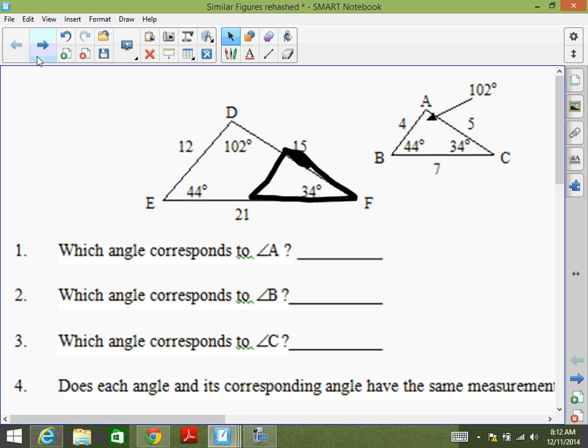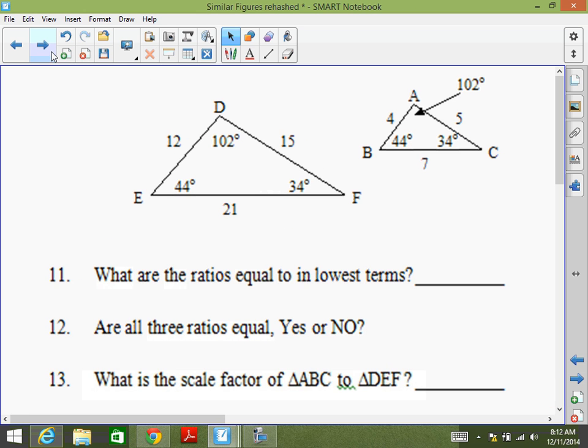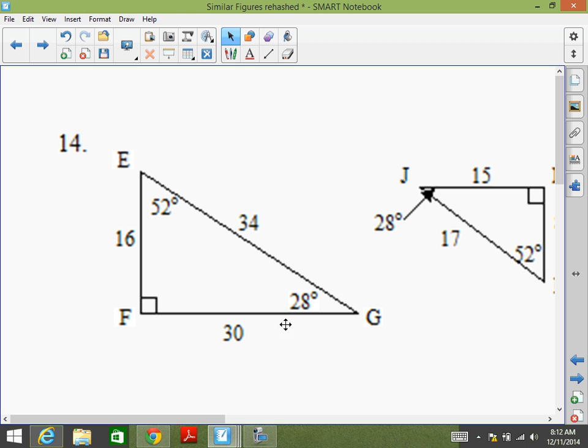So if I were to give you two similar figures like this, for example, and let's say you don't know these two measures, what would be the measure of angle J? Which one does it match? Does it match F or does it match G?